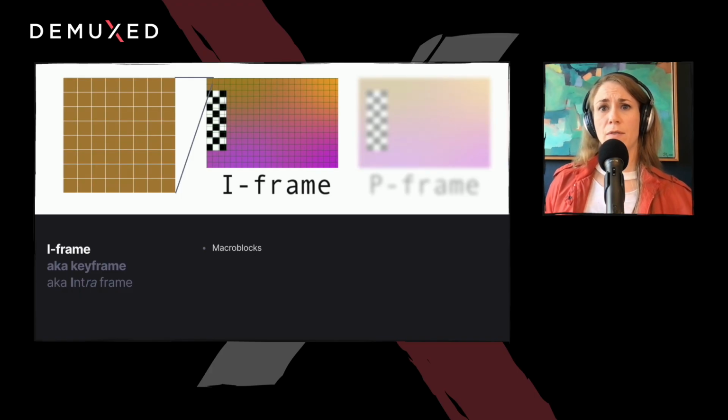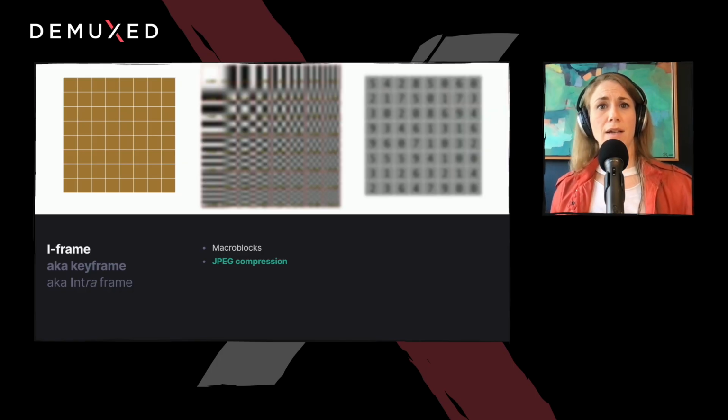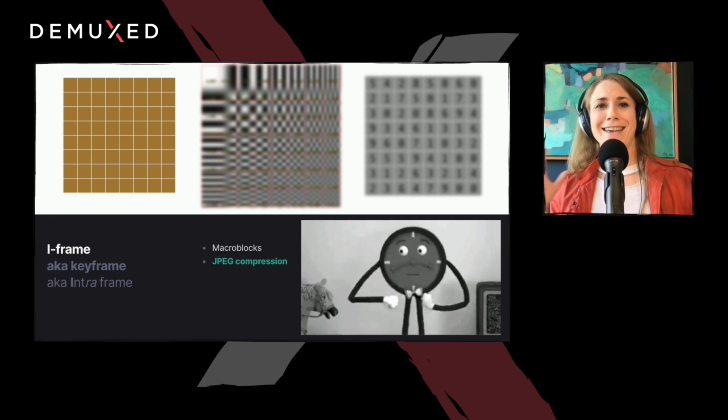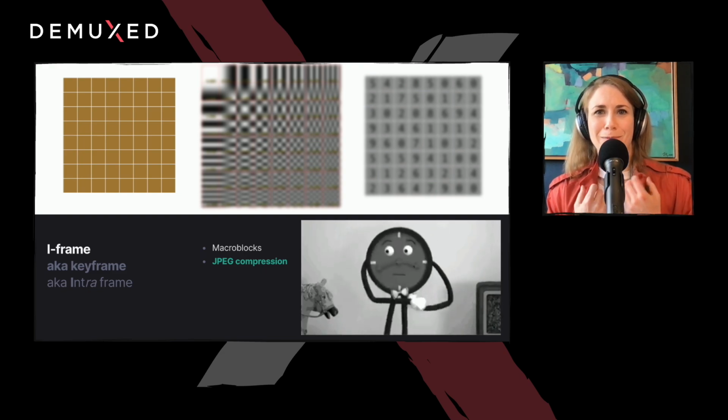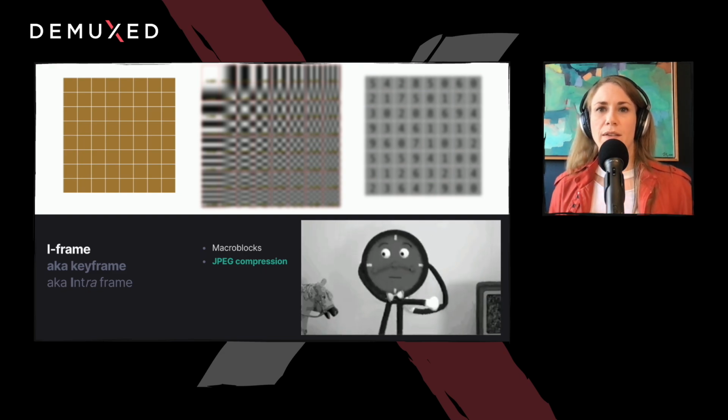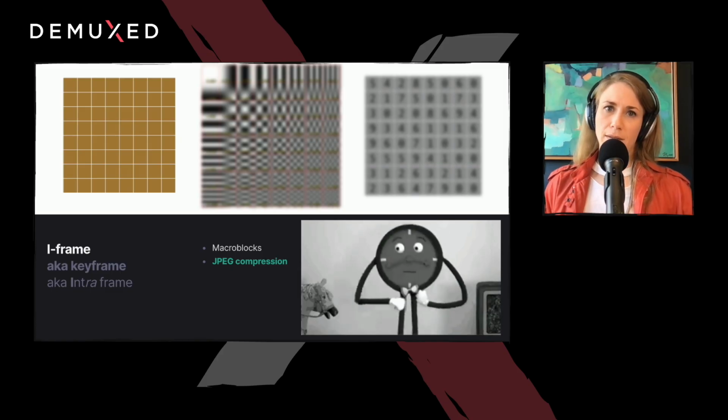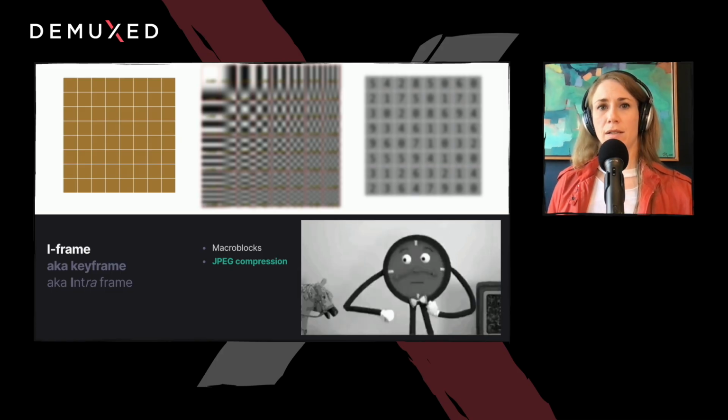to compress. This is accomplished by carving up the frame into 16 by 16 pixel groups called macro blocks and applying JPEG compression to each. And as much as I would love to explain JPEG compression in depth, we don't have that kind of time. But here are the highlights, which help explain the artifacts seen in glitch art.